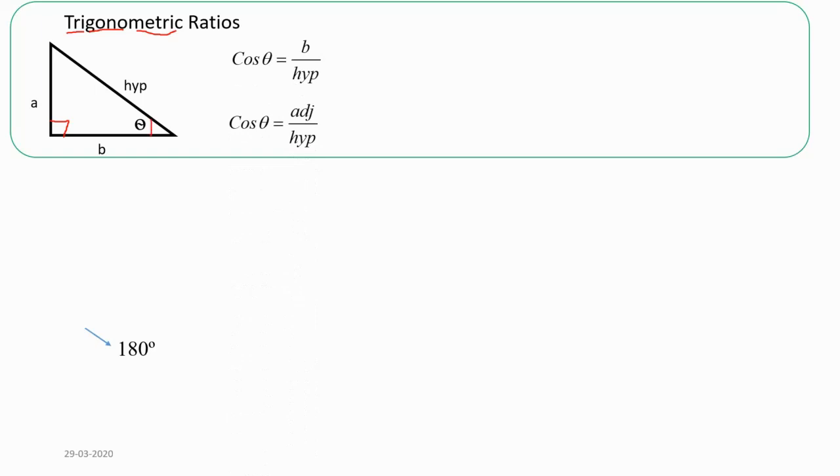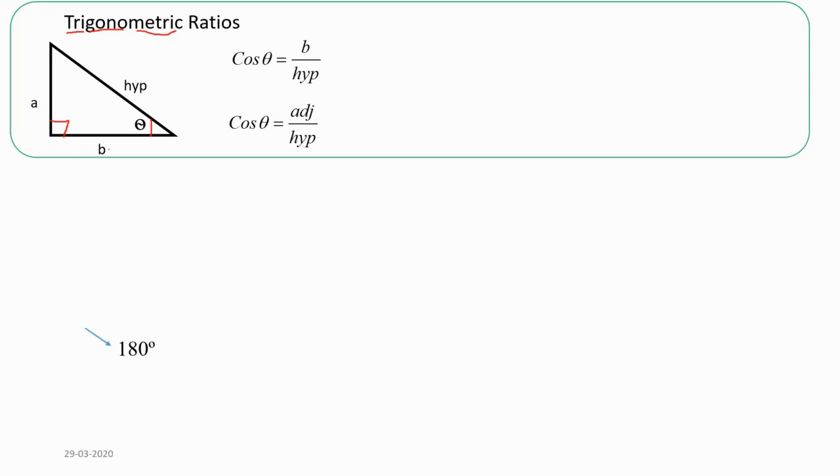Now in this case, our angle is here. Let us say theta is our angle. Theta represents the angle, and to calculate the trigonometric ratio we can use cos theta, cosine theta, but in short we can say cos because it is the short form. The full form is cosine, C-O-S-I-N-E. Cos theta is b over hypotenuse. So b over hypotenuse, where b here is the adjacent side.